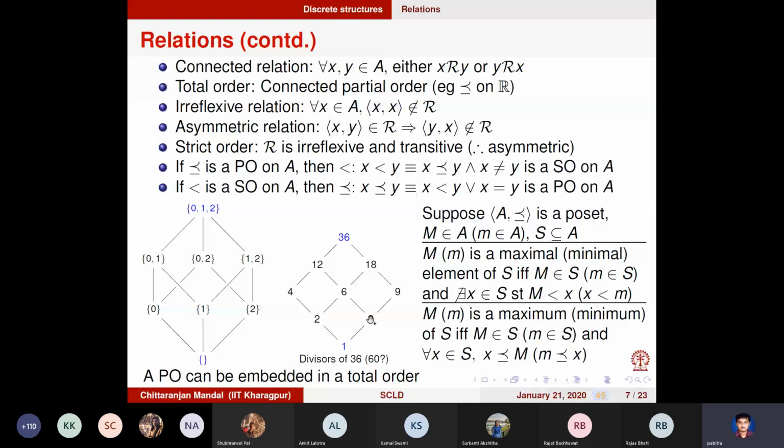And vice versa, if we talk about the minimum element, all elements of S are greater than or equal to this. For the maximum, all elements of S are less than or equal to this. So can you tell what are the maximum elements of this subset 12, 18, 6, 2, and 3?